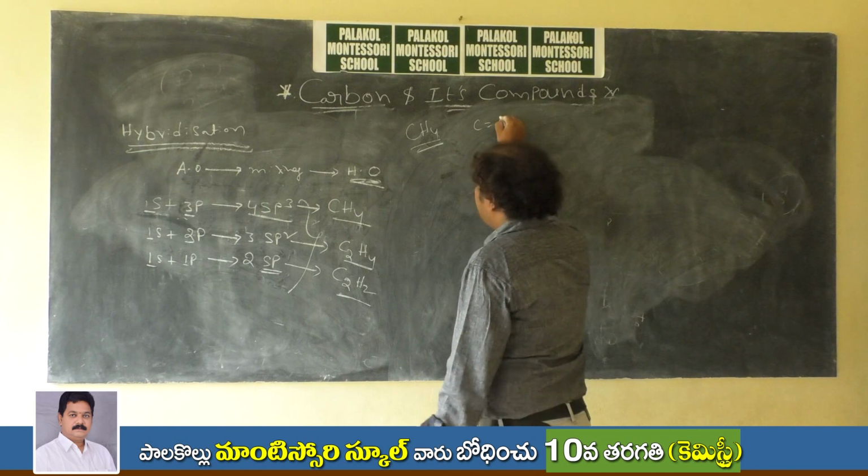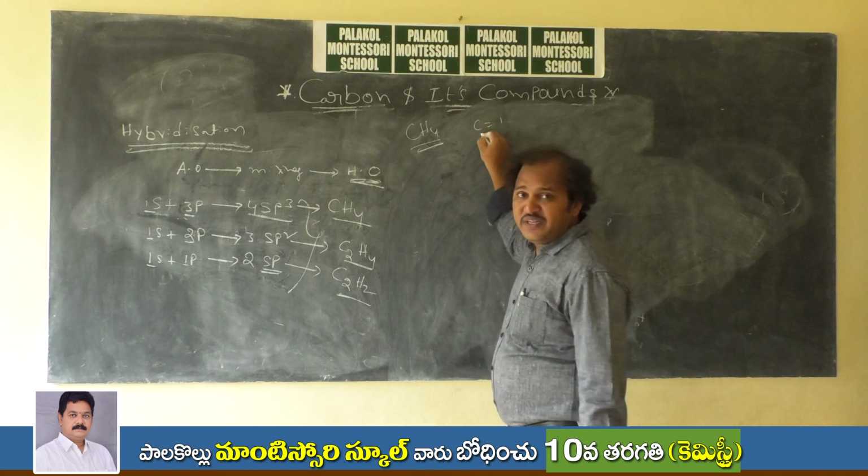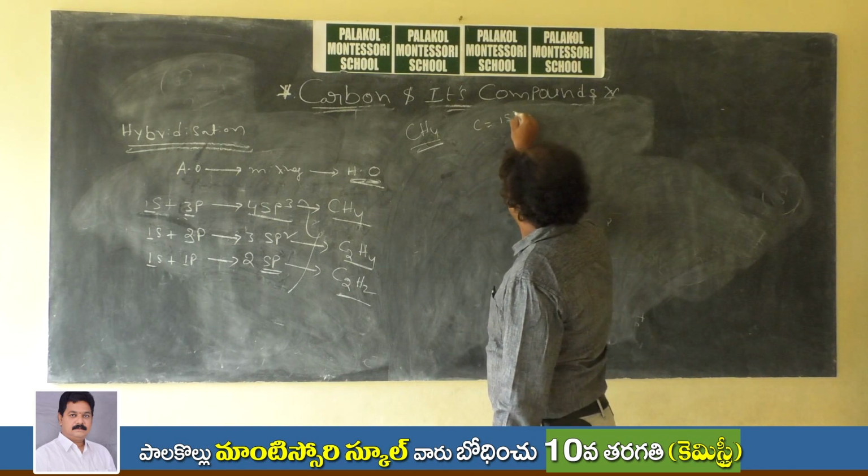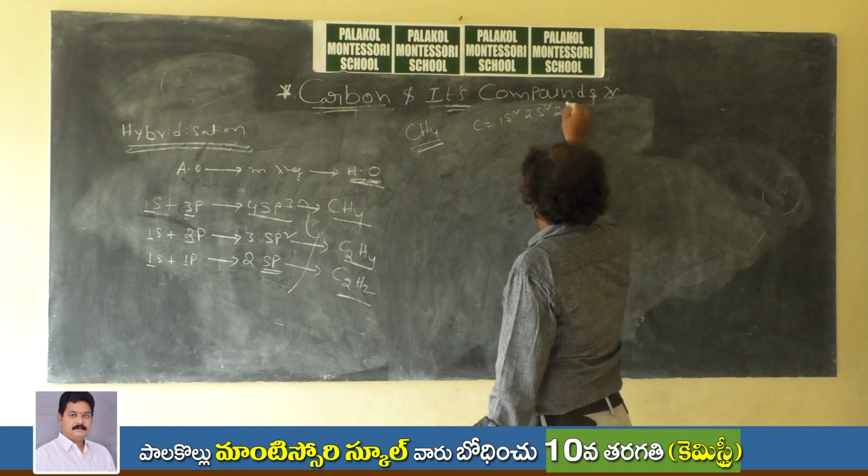Carbon: what is the electronic configuration? 1s2, 2s2, 2p2.